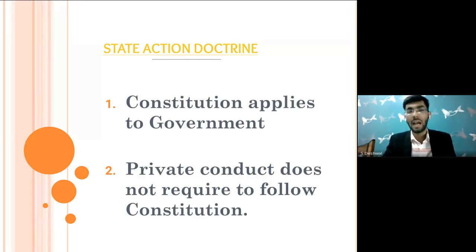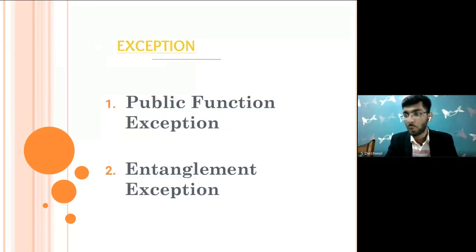But there are two exceptions, two noted exceptions to it. And when we discuss this state action doctrine, we will discuss it at length: how these exceptions were carved out, what will fall into these exceptions, and what will not. So these are the two primary exceptions to the state action doctrine in the United States. The first is the public function exception. The second exception is the entanglement exception.